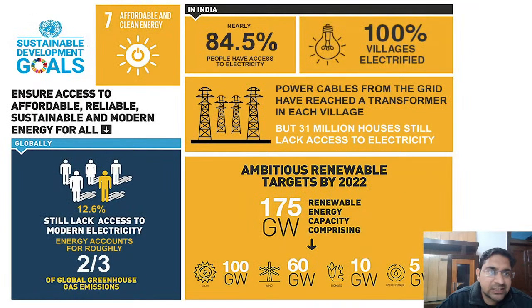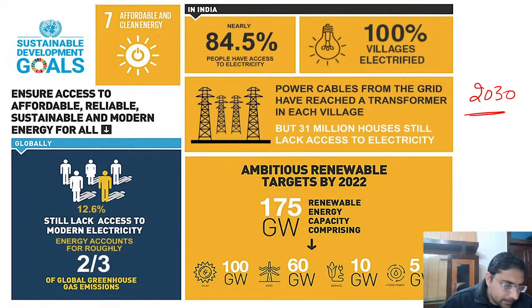Okay, so this is the sustainable development goal. That is the seventh goal that everybody has to follow, and by 2030 every country has to achieve that. The seventh goal is affordable and clean energy. It is useful for phase 1, phase 2, any exam.